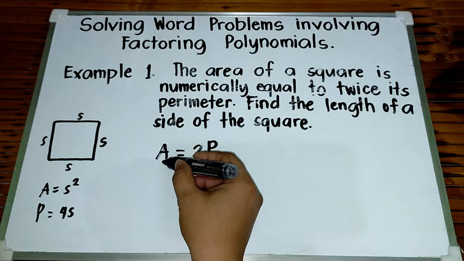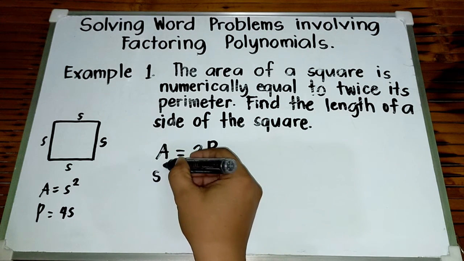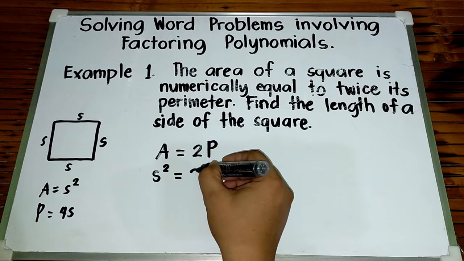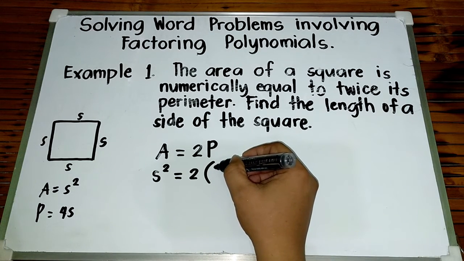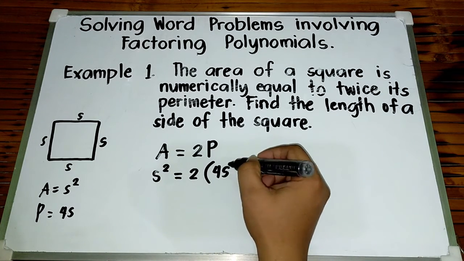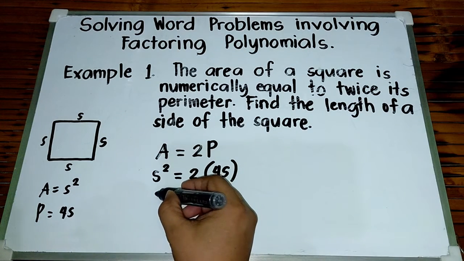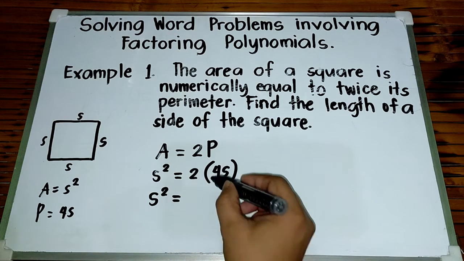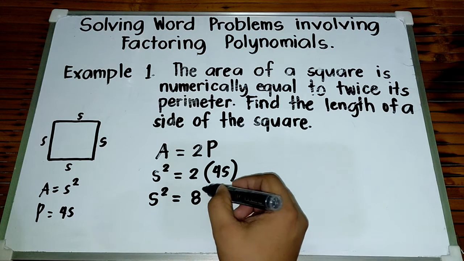Since the formula in getting the area of the square is S squared, it is equal to 2 times our perimeter formula, which is 4S. Now, simplify this one. So, just copy S squared is equal to 2 times 4S, that is 8S.